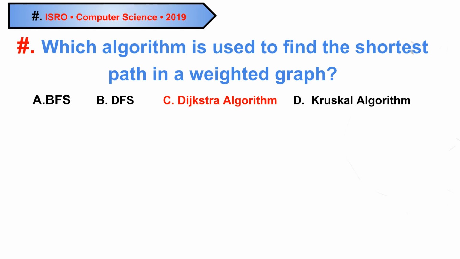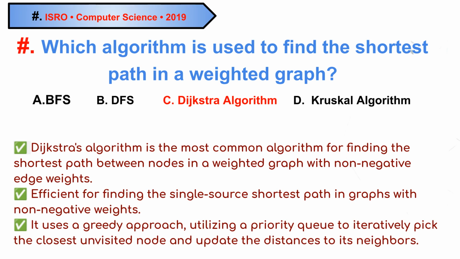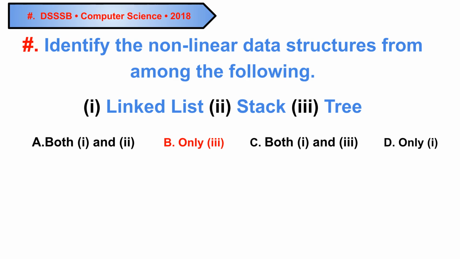Question 6, ISRO 2019. Which algorithm is used to find the shortest path in a weighted graph? And again, I say first, try yourself, then look towards correct option. The answer is C, Dijkstra algorithm. Dijkstra's algorithm efficiently finds the single source shortest path in graphs that have non-negative edge weights, using a greedy approach with a priority queue.